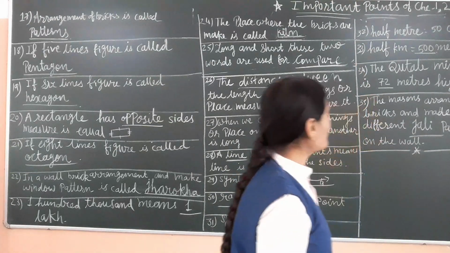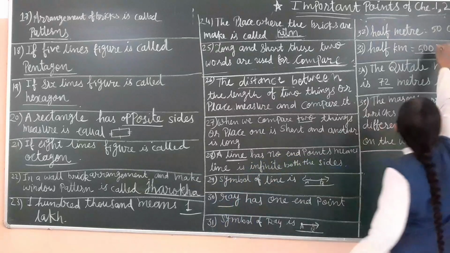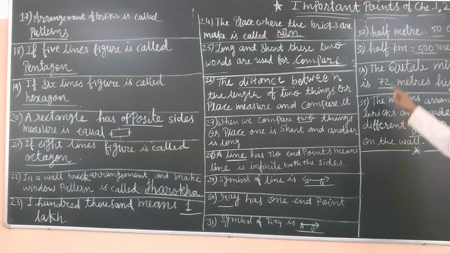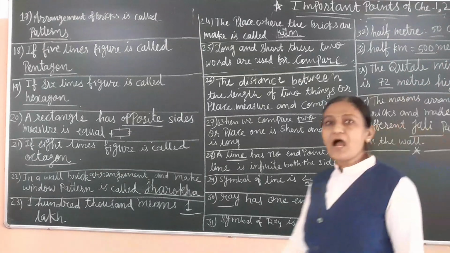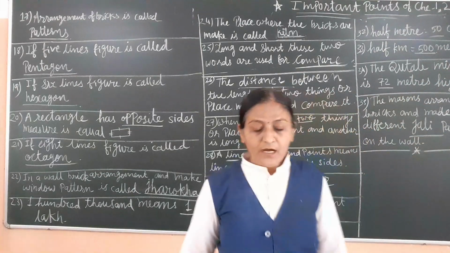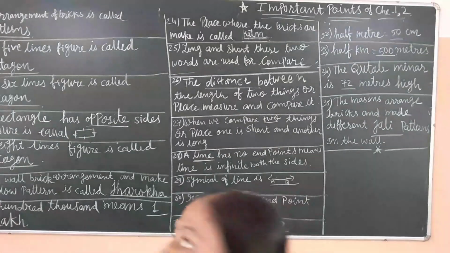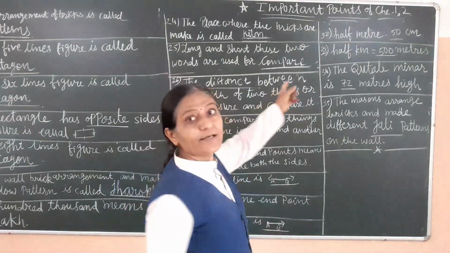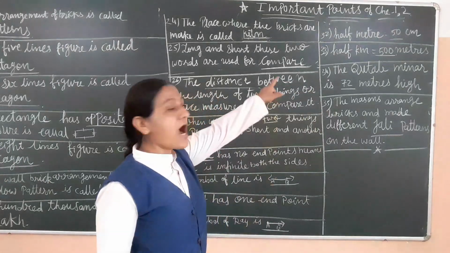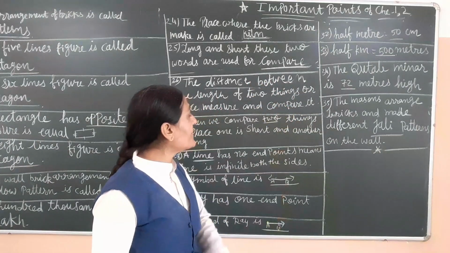32. Half meter is equal to 50 centimeter. Half kilometer is equal to 500 meters.